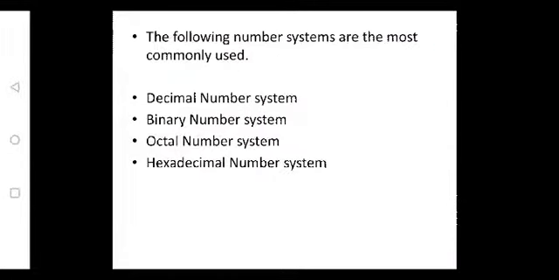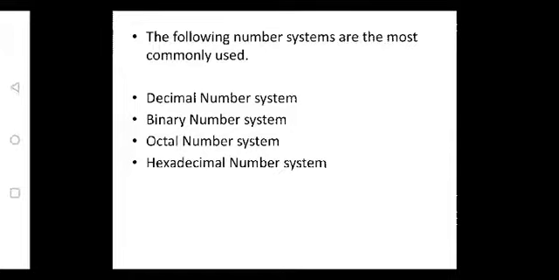So these are the basic number systems which are most commonly used. The first type of number system is decimal number system. The name itself indicates deci is 10. So the total number of digits present in the decimal number system are 10, and the numbers are from 0 to 9. Similarly, the second one is binary. By itself it indicates 2. So the base of a binary number system is 2, and the numbers are 0 and 1.